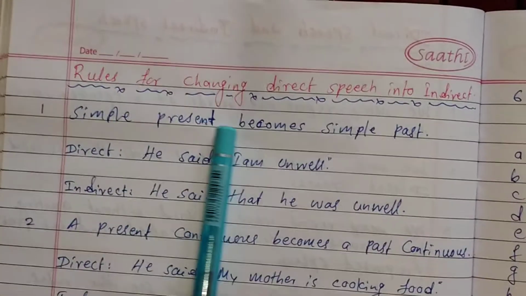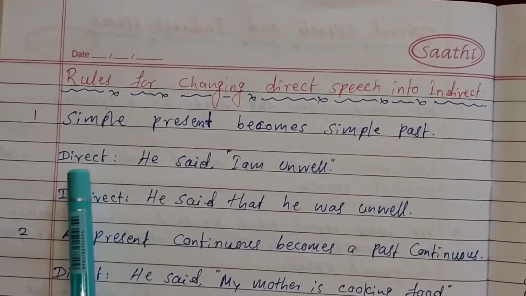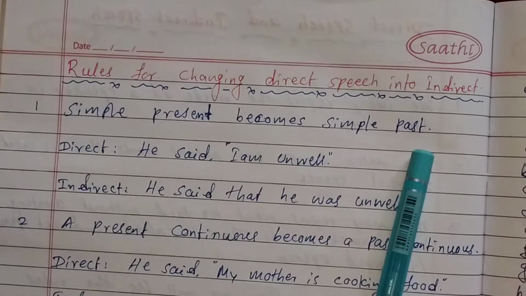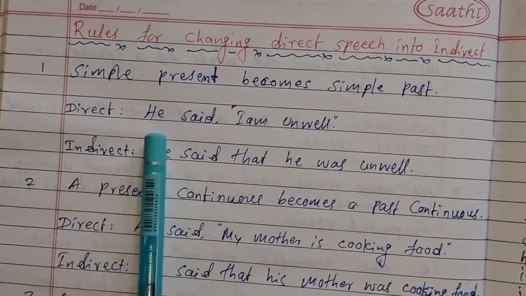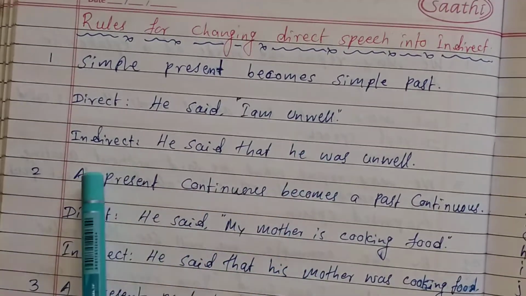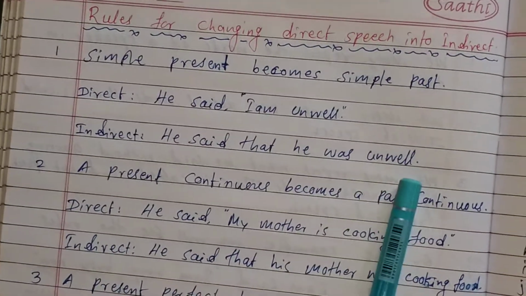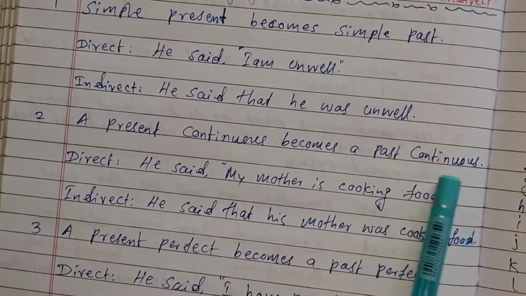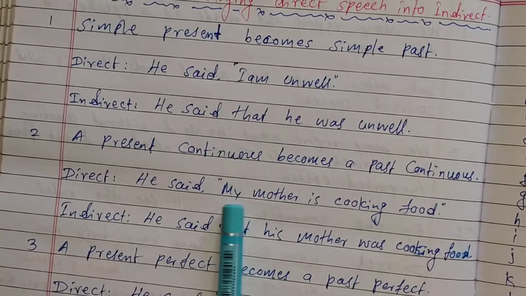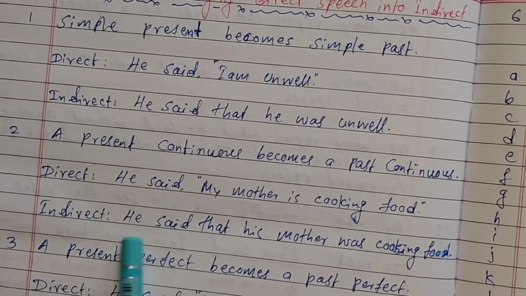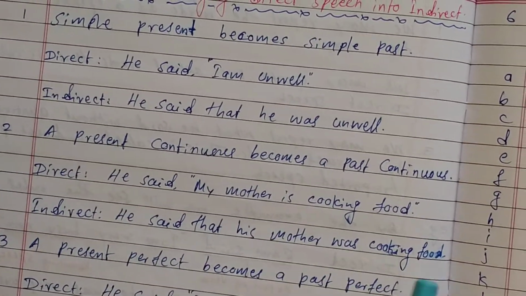Now the rules for changing direct speech into indirect speech. Simple present becomes simple past, and I have given an example. Direct: he said, I am unwell. Indirect: he said that he was unwell. Present continuous becomes past continuous. Direct: he said, my mother is cooking food. Indirect: he said that his mother was cooking food.